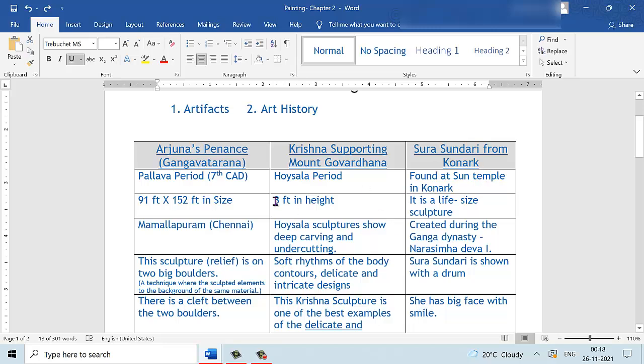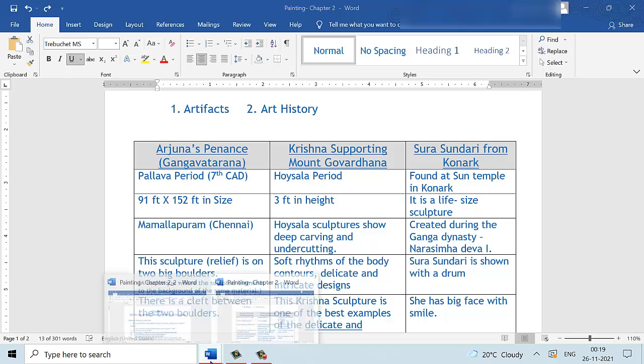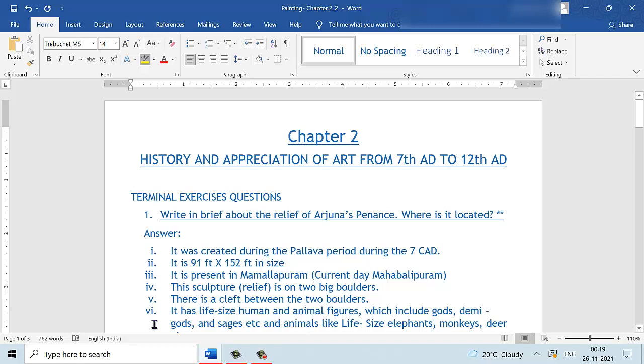In this video, we discuss the important points from these three artifacts in the form of short points, which will help you to easily recall and revise the chapter. Today, we are seeing the terminal exercise questions from the same chapter, and let's also see the questions that have appeared in the previous year board papers. Let's get started.